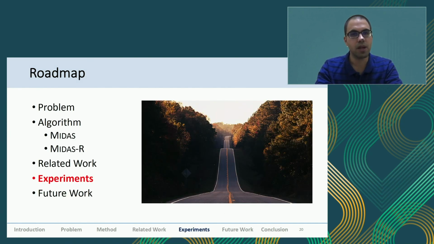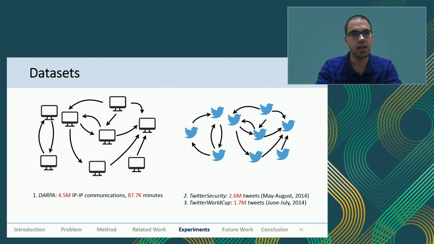So now the experiments. We were basically using time evolving graphs, and any kind of graph can be used, but we use DARPA, which is a very popular intrusion detection data set. So this is the conference version. We've also published on arXiv a journal extension of this paper, where we have a few more baselines and a few more data sets.